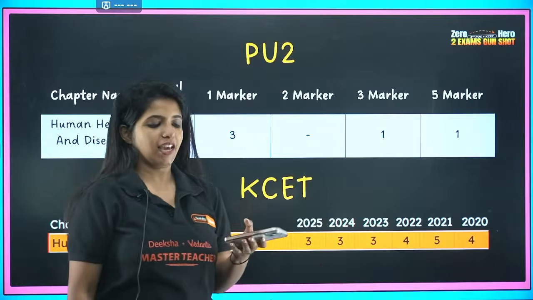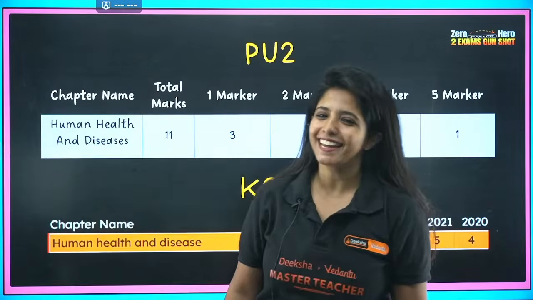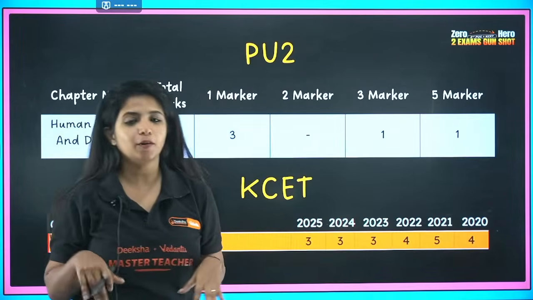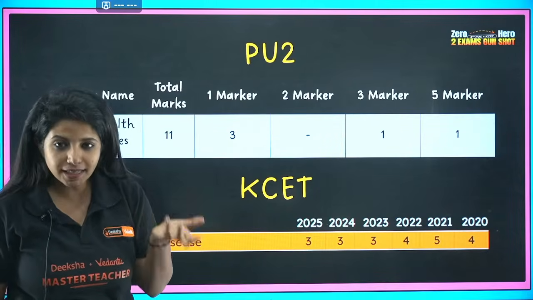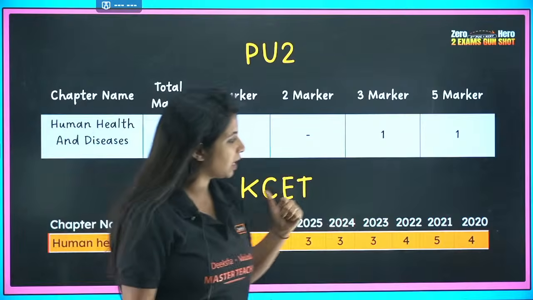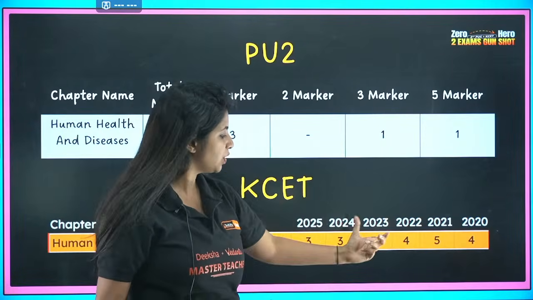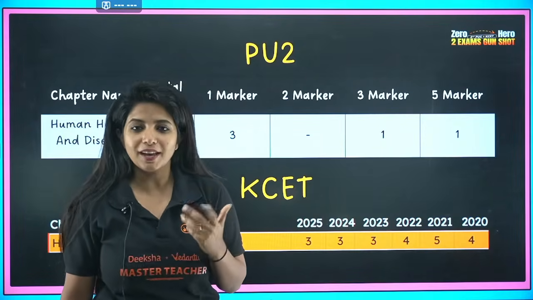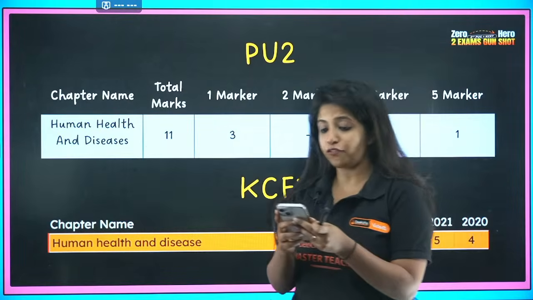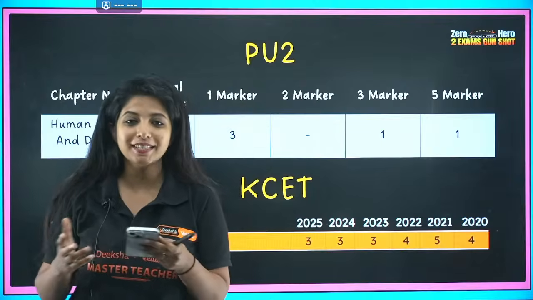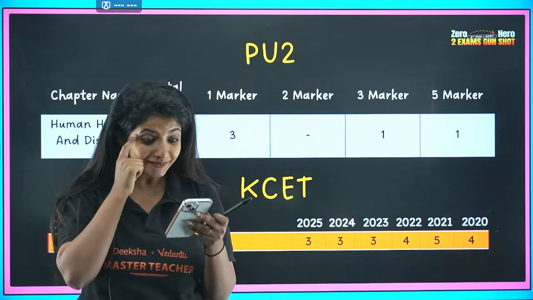Today we are going to cover human health and diseases, one very important chapter for your PU2 because it gives you 11 marks in total. And in KCET it is also important. Why? Because it gave you 4, 5, 4, 3, 3, 3, 3 questions almost every year. So we can expect 3 to 5 questions coming from this chapter, and if at all you do not want to miss it, definitely watch it.